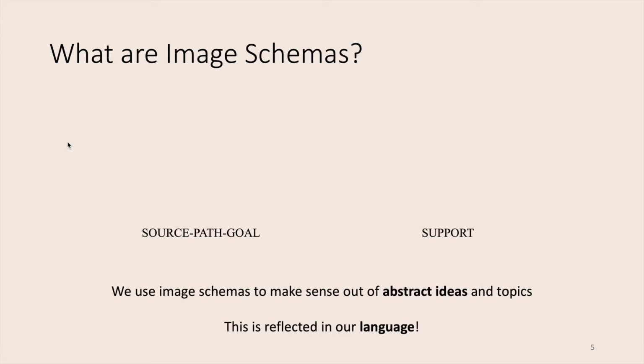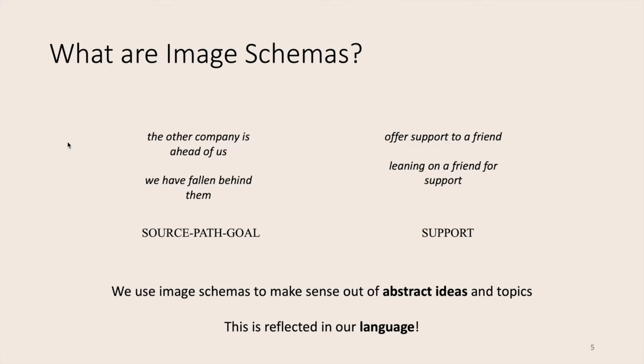So for instance, source path goal also structures how we talk about a competition with sentences such as, "The other company is ahead of us," or "We have fallen behind them." Support is not only used in the physical sense, but also in an emotional sense. For instance, here we say, "We offer support to a friend," or "We lean on a friend for support."